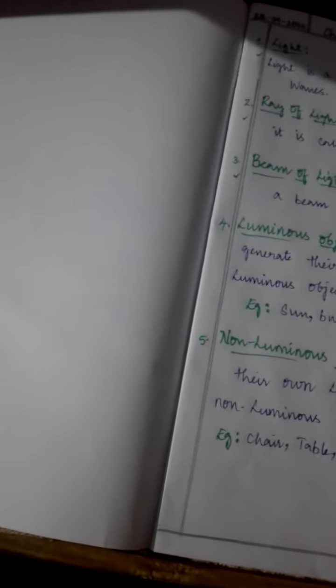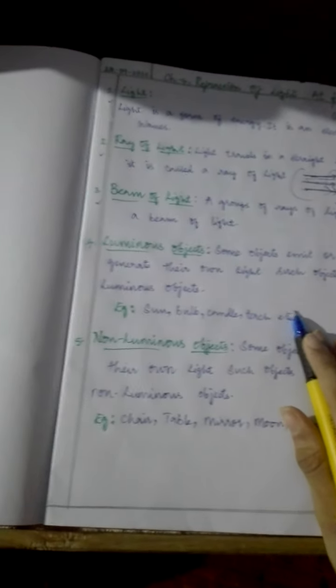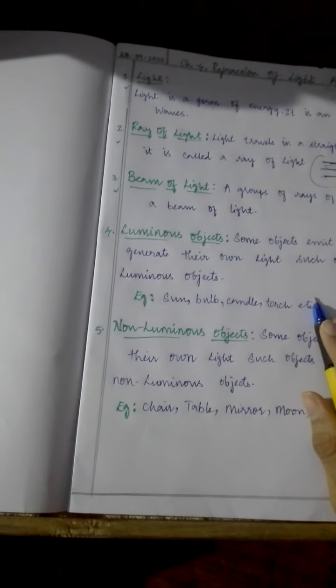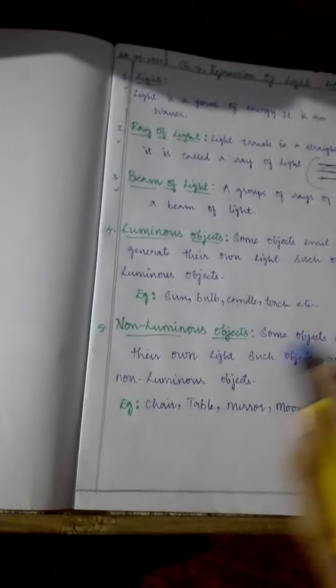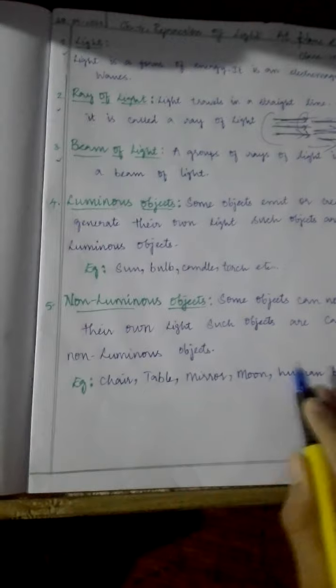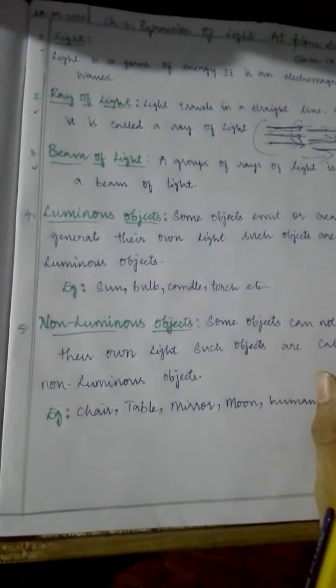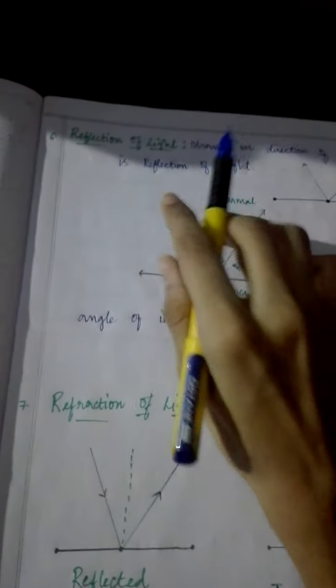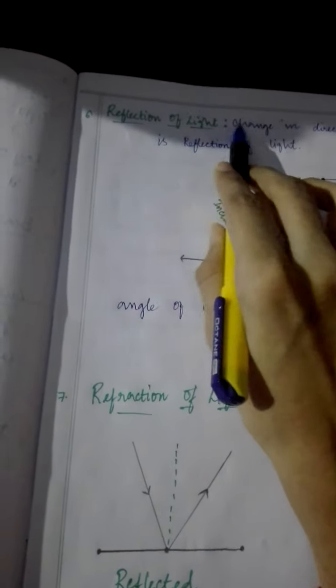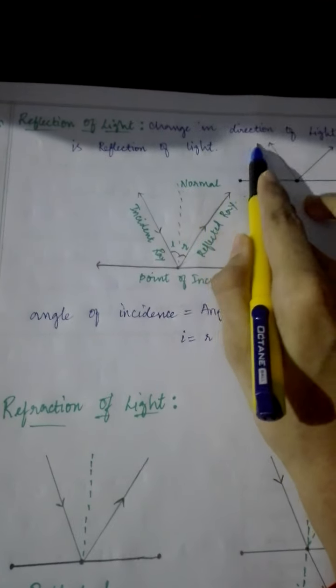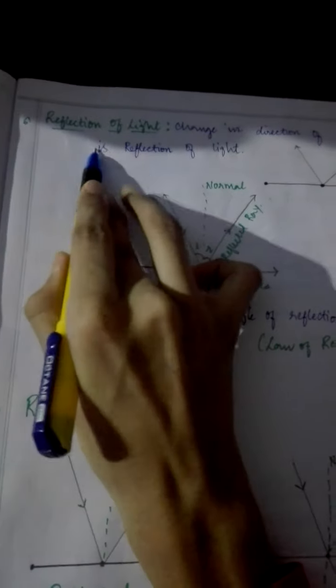Now the question comes: if they all are non-luminous objects, how are we able to see these objects, this chair, table, mirror, moon, human body? How are we able to see? Because of refraction. Because of refraction of light, change in the direction of light is called refraction.